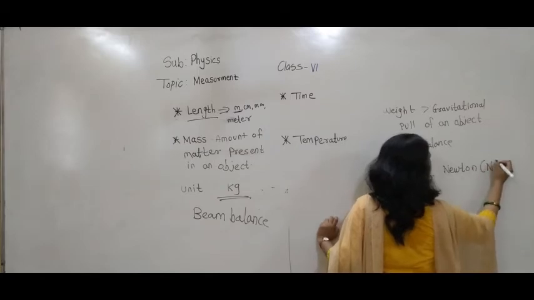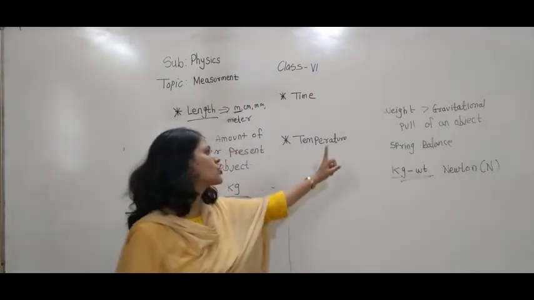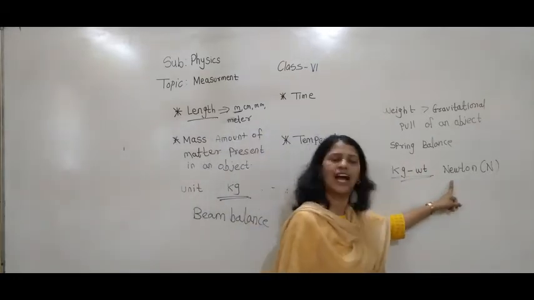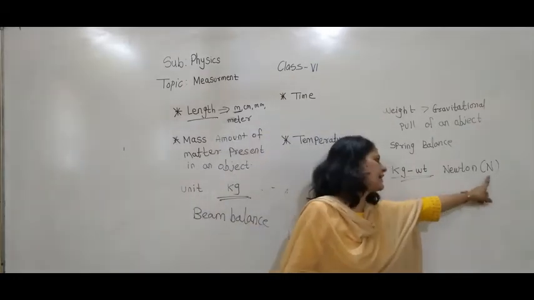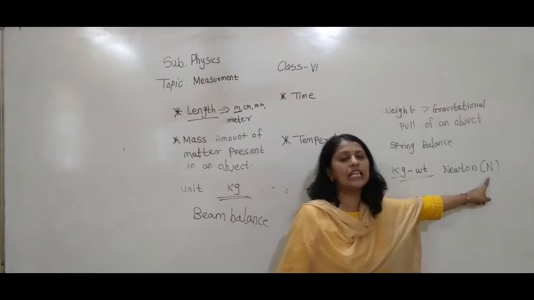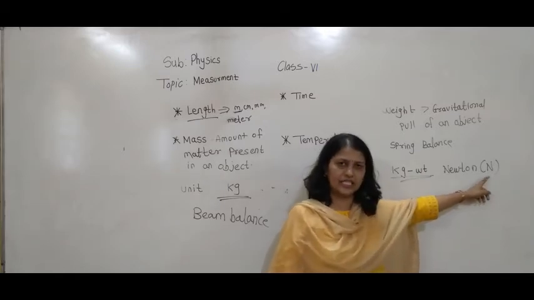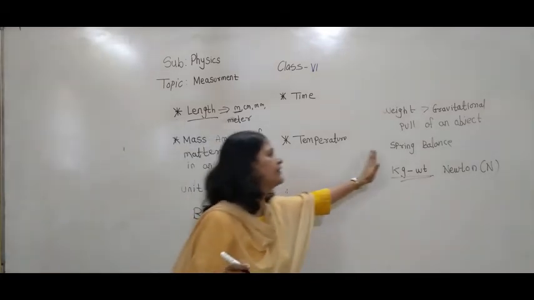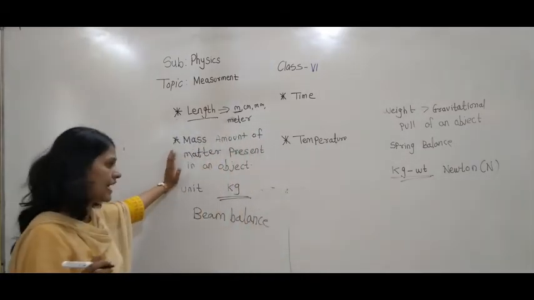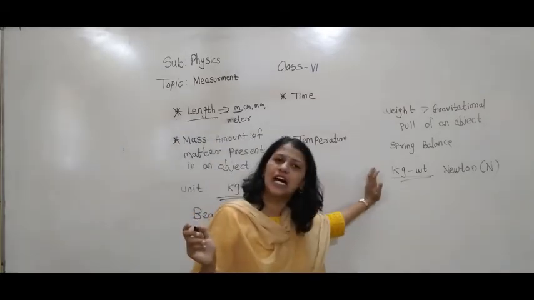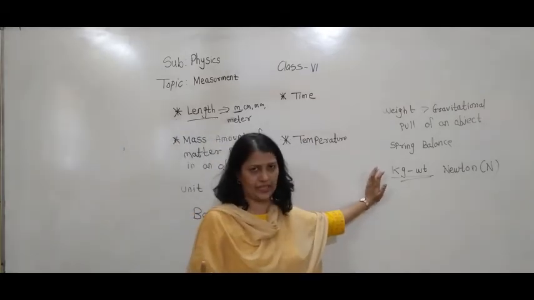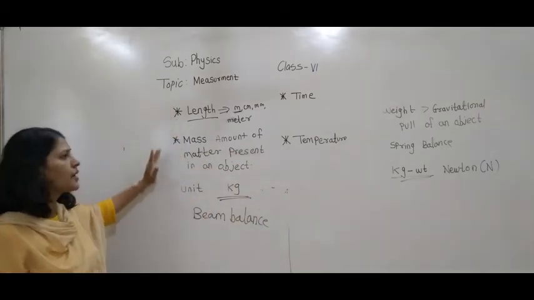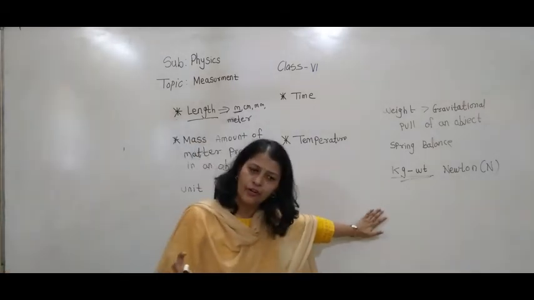It is denoted by capital letter N. So weight is measured with the SI unit Newton, denoted by capital N, and it is a vector quantity. I hope you have understood about length, mass and weight.